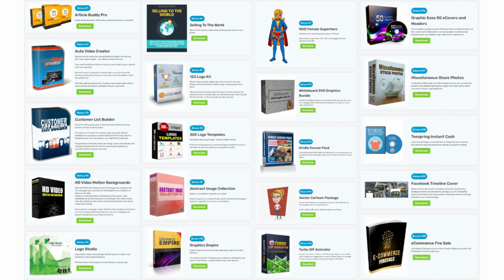Finally, if you plan to sell digital products, you'll love the Kindle e-cover pack plus graphics ever, 50 e-covers and headers, to make your offers look like paid products. And you've got a few extra creative tools too, like Vector Cartoon Package, Turbo GIF Animator, Facebook Timeline Cover, and Teespring Instant Cash for extra monetization angles.